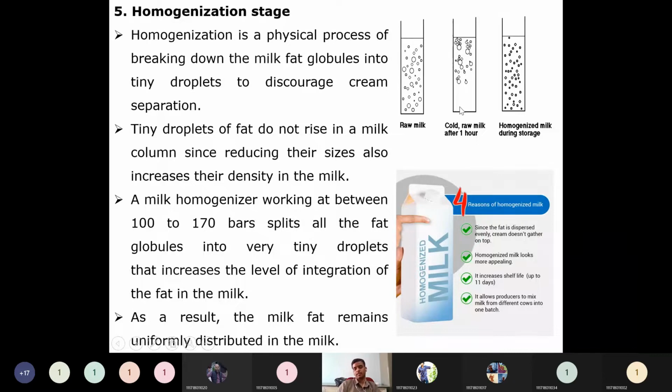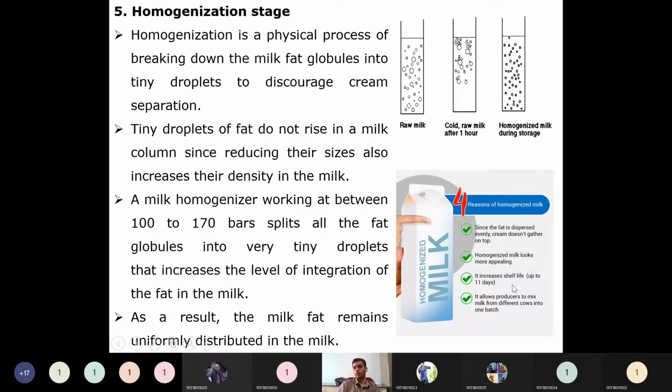They will think like that. Somebody has mixed the water content for commercial reasons, they will think like that. But homogenized milk will look like this one. Due to this advantage, it will look uniform, like milk only. So it also increases the shelf life. Up to 11 days the shelf life can also be increased using the homogenization process.